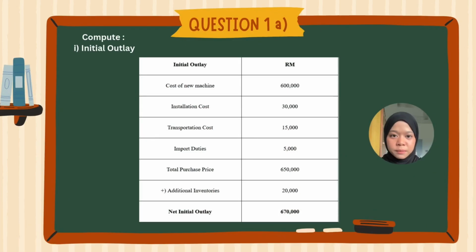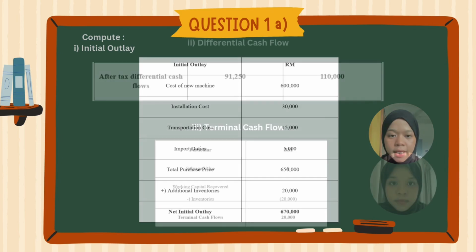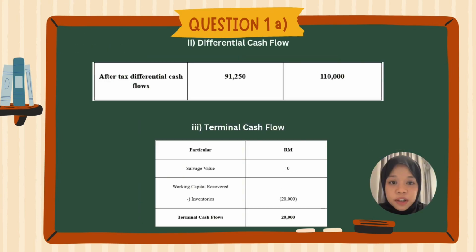Moving on to the measurement of investment appraisal for question 1. The computation of the net initial outlay amounts to 670,000 ringgit. Meanwhile, for the first 5 years, the amount of after-tax differential cash flows amounted to 91,250 ringgit, and lastly, for the remaining years was 110,000 ringgit. It is concluded that 20,000 ringgit is the final amount for terminal cash flows.